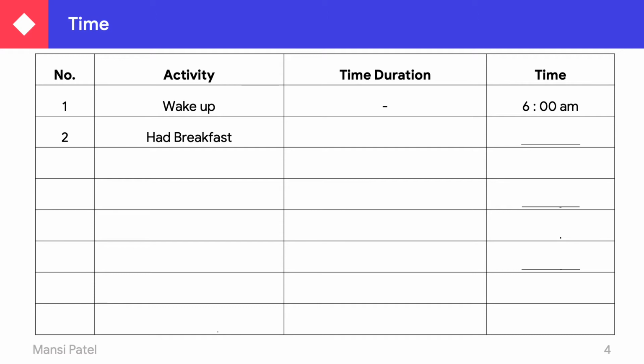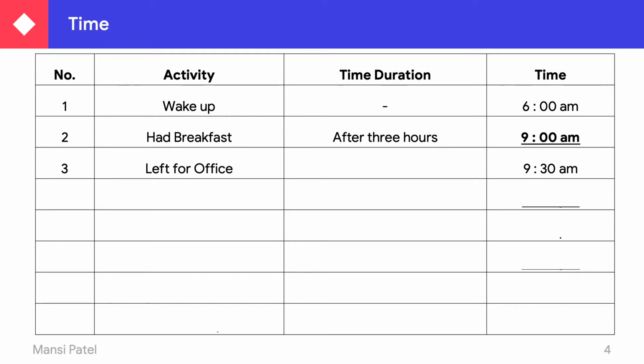After waking up, they take breakfast, and they are taking breakfast after 3 hours. So what is the time for the breakfast? Here we can do the addition of 6 o'clock when they wake up, and after 3 hours they are taking their breakfast. So what is the time for the breakfast? 9. By 9 o'clock in the morning they are taking their breakfast, and in the morning we use AM. After that, they leave for the office by 9:30 in the morning AM.